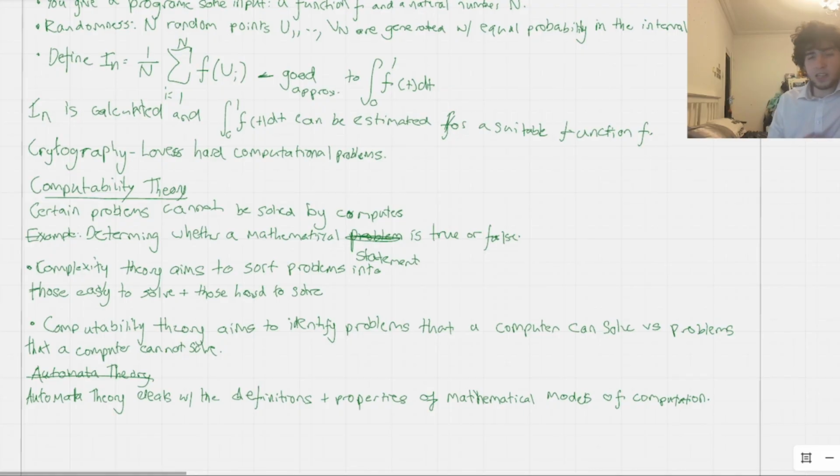To really understand computability and complexity theory, you must first understand what a computer really is, which is outlined in automata theory. And so this is really just the beginning. It's the first stage, and it allows us to get used to and practice these formal definitions of computation, so what a computer is at its heart. And then these concepts that we're introducing in automata theory, we can also apply in different areas of computer science. So we'll also be introduced to things that we can apply to the real world. It'll be quite interesting in that regard.